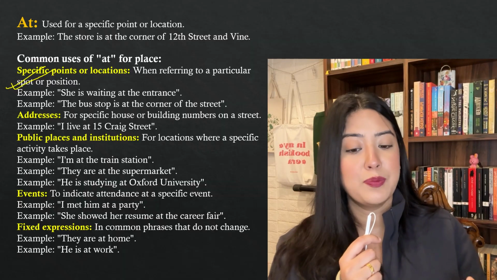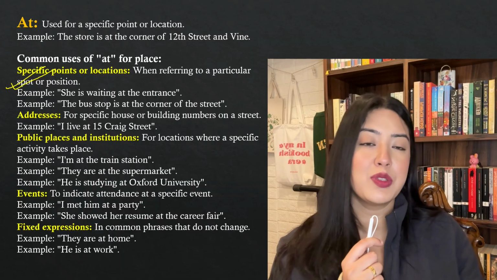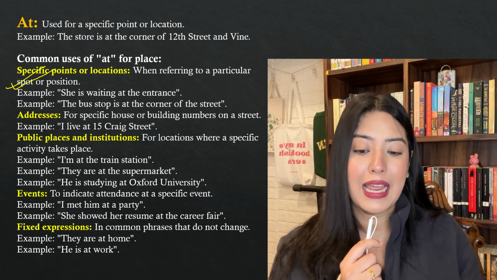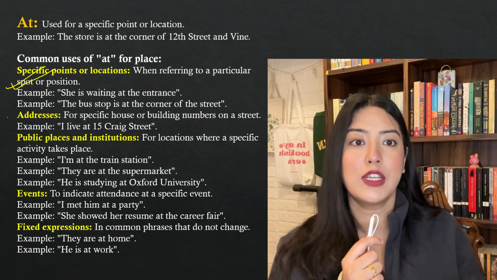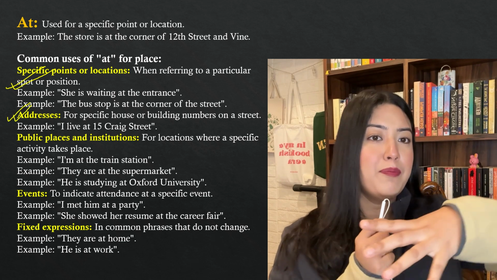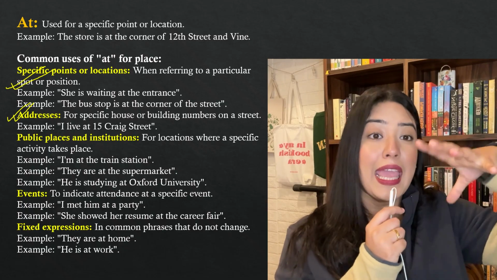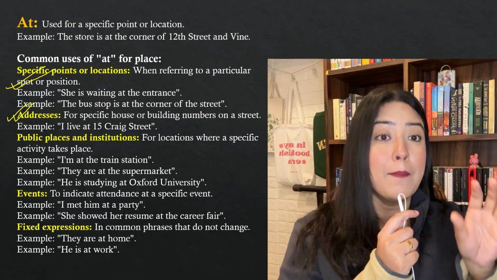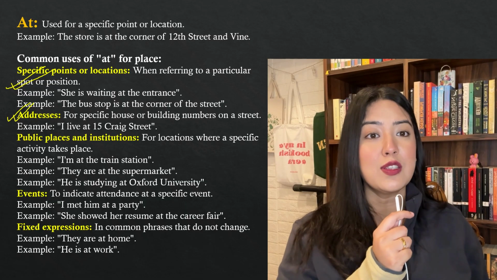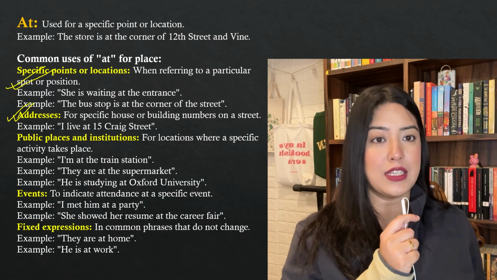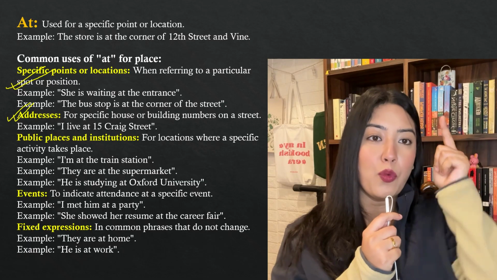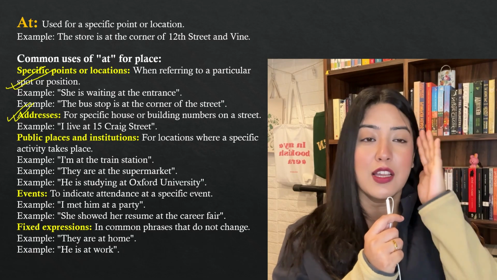Addresses for specific house or building numbers on a street. For example, I live at 15 Craig Street. So the idea is, a big street, say ABC is the street, and you live in a particular house. In a house that is an enclosed space, but at this street, your house is located at this street. It's a big locality, and in that one house. It's a point. Okay, so I hope this is clear.